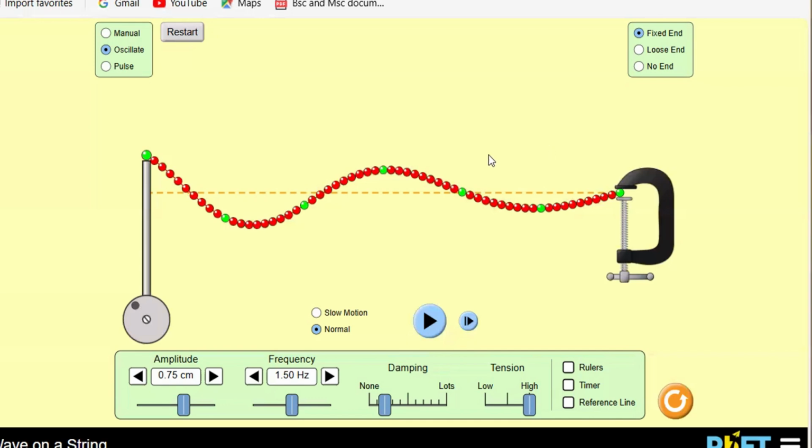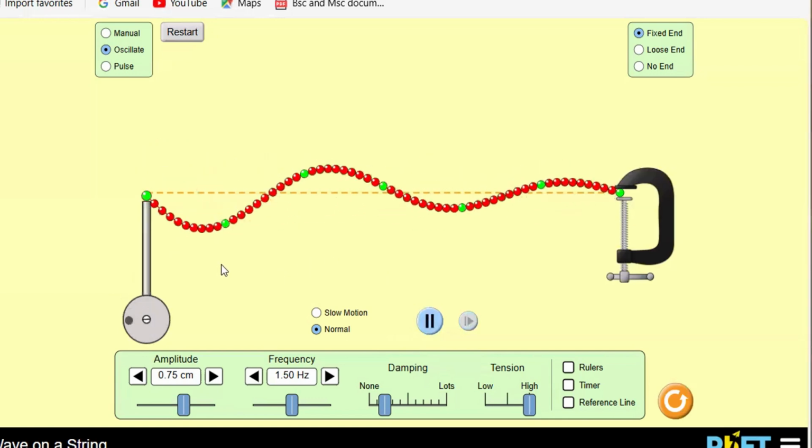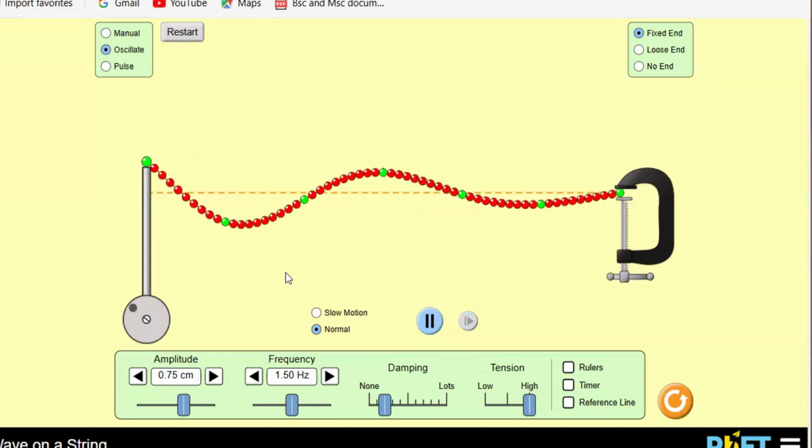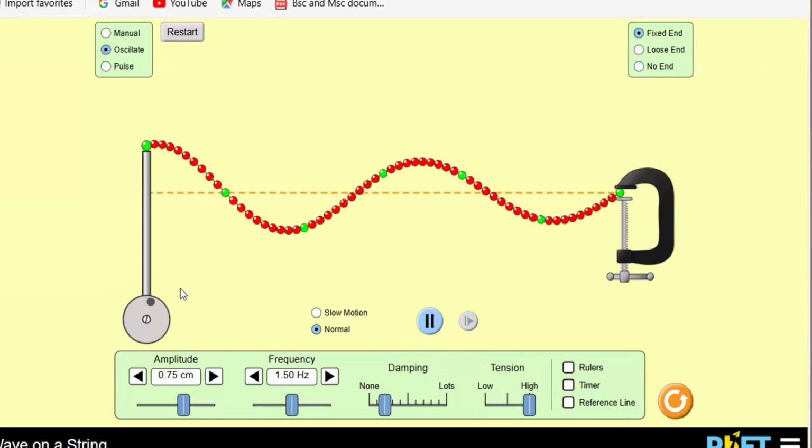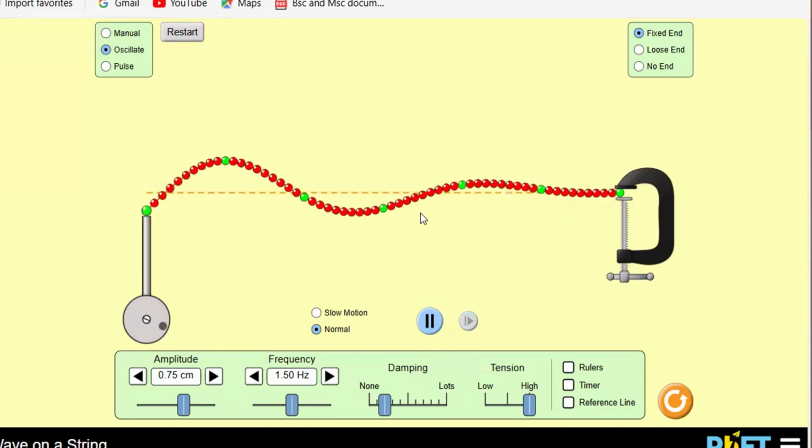For example, here we have a string, and this string is attached to a mechanical system. When the string is disturbed by this mechanical system, it produces a mechanical wave. Now, let me show you the simulation. Here we have a simulation. The string is disturbed by mechanical means and it produces a wave.